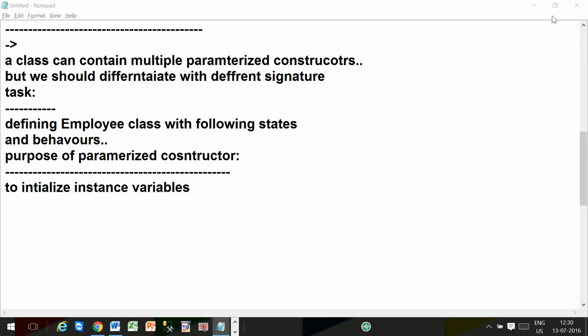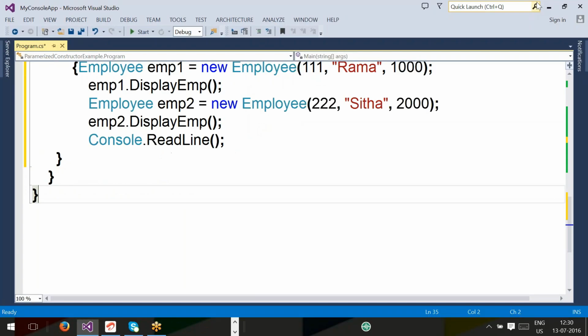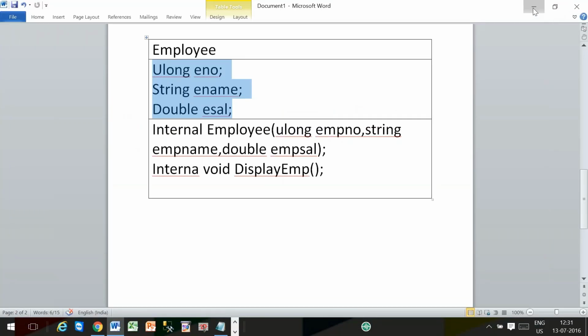Tomorrow you will go to any code in ASP.NET, ADO.NET, WCF, MVC, any line of code. The concept behind it is OOPs. Behind every concept is OOPs.